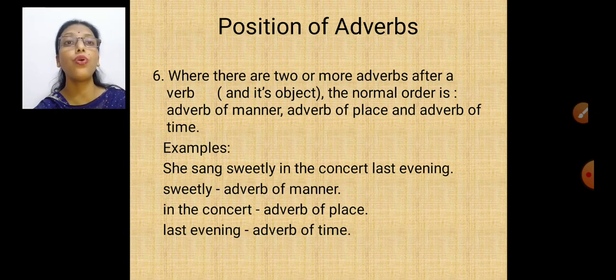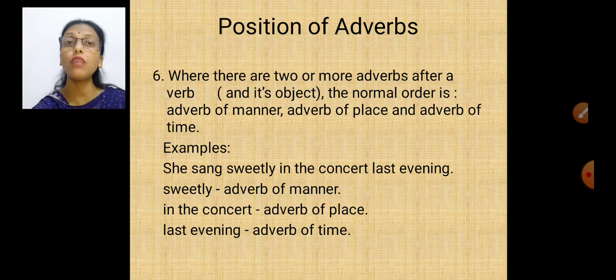Alright, now where there are two or more adverbs after a verb and its object, the normal order will be manner, then place, and then time. Okay, if there are two or more adverbs, what will be the order? First manner, then place, and then time. She sang sweetly in the concert last evening. Now there are three adverbs. Sweetly, she sang sweetly. How did she sing?